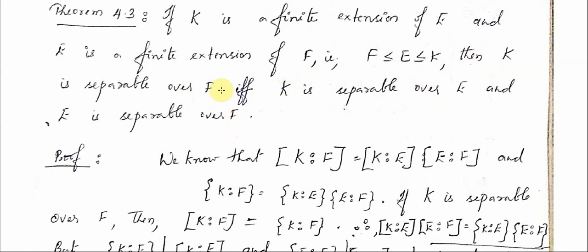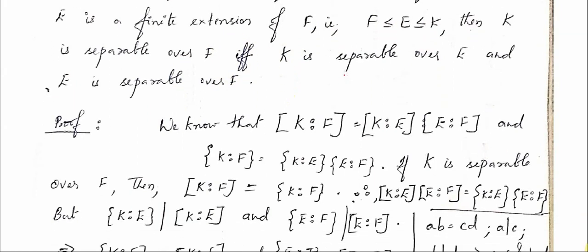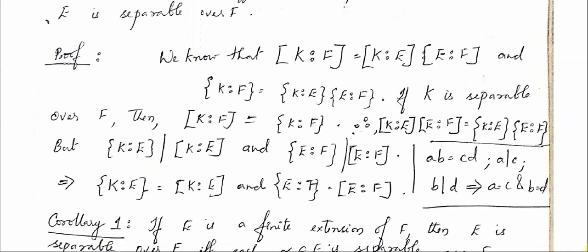Alright, so let us have a look at the proof. We already know that the degree [K:F] is equal to [K:E] times [E:F], and the index {K:F} is equal to {K:E} times {E:F}. Since K is separable over F, the degree [K:F] is equal to the index {K:F}.